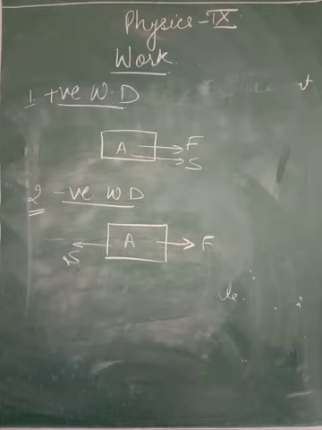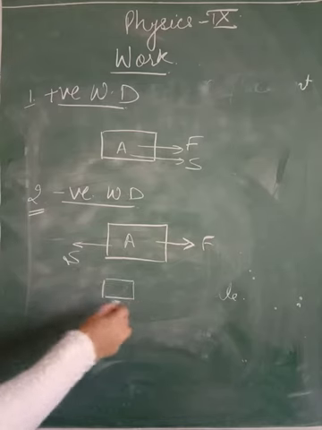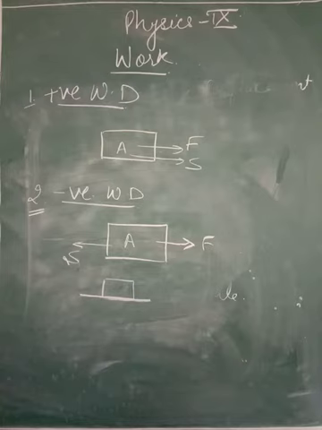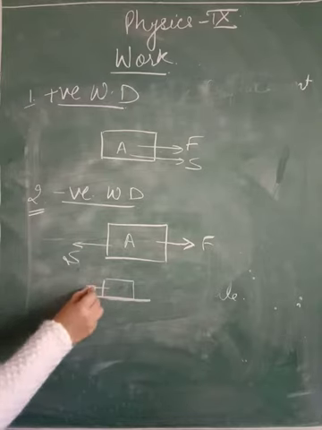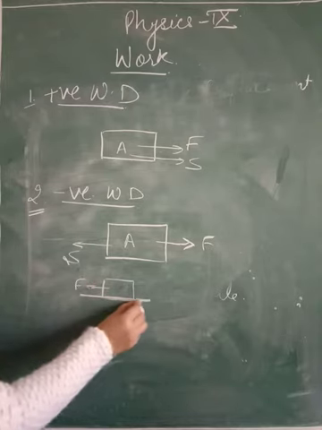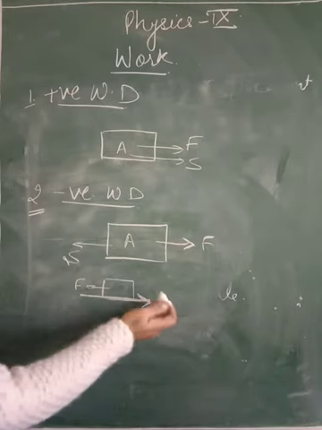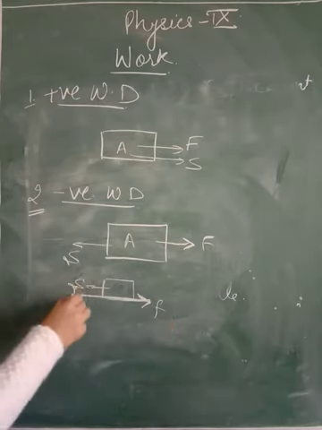One more example I want to give you: the work done by friction is always negative. Suppose this is a box that we want to slide over a surface. When we apply force in this direction, friction always acts in the backward direction. So this is the force of friction, this is the displacement.